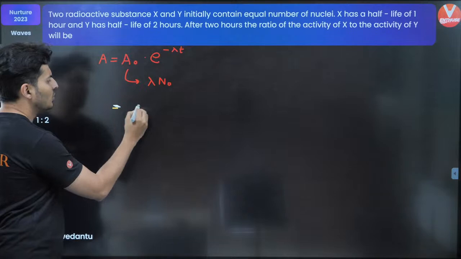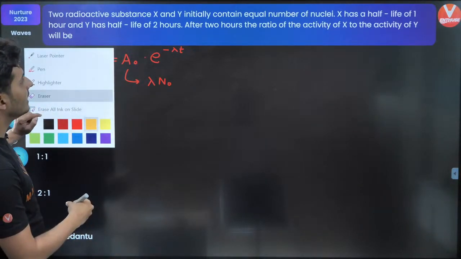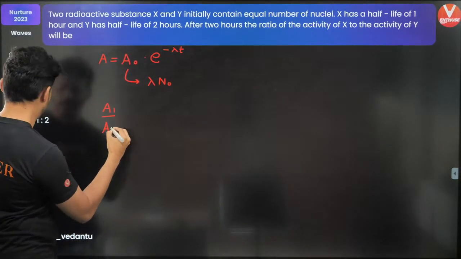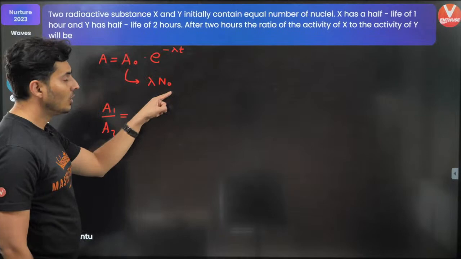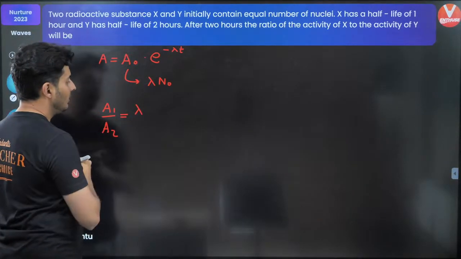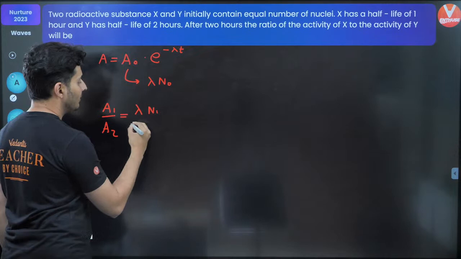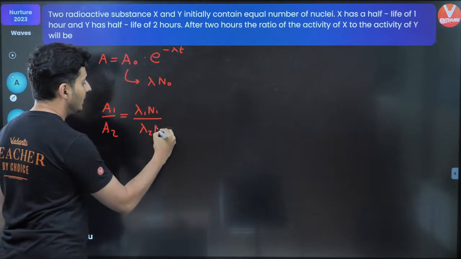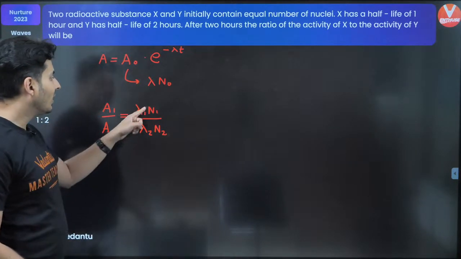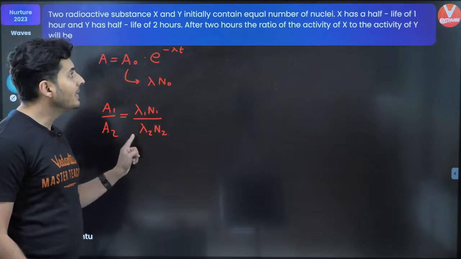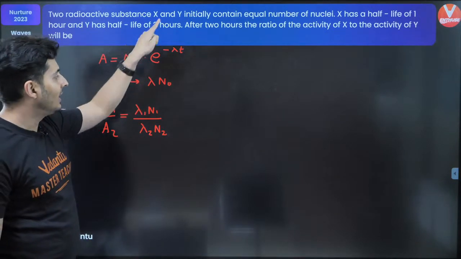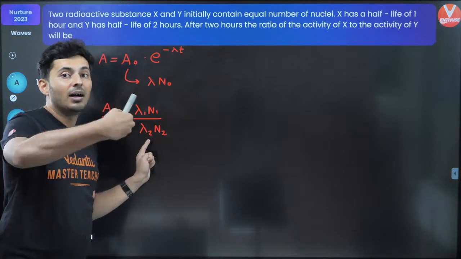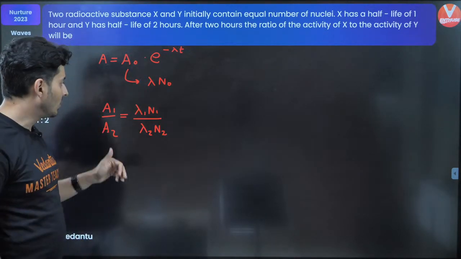So let's do one thing. We have to find the ratio of the activity. Let's go over here. So A1 by A2 will be equal to lambda 1 into N1 upon lambda 2 into N2. Now, what is lambda 1, lambda 2? These are the decay constants for X and Y separately. N1 and N2 are the amount of X and Y present after 2 hours. Keep this in mind.